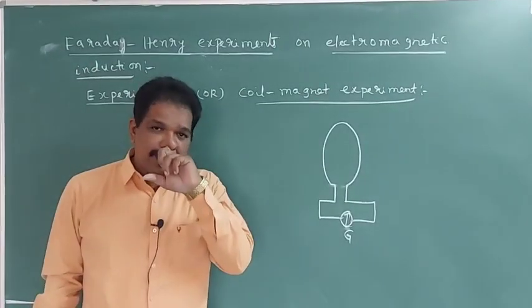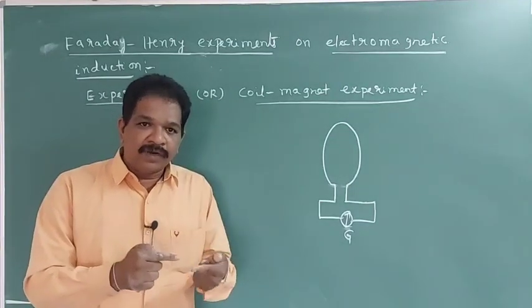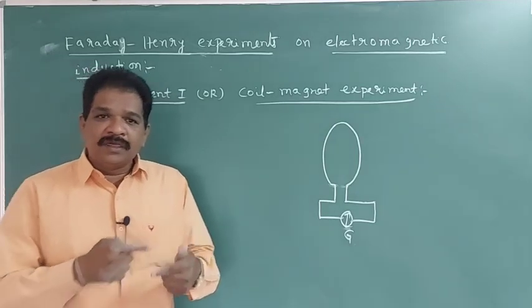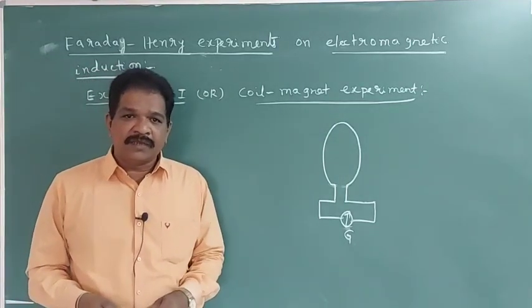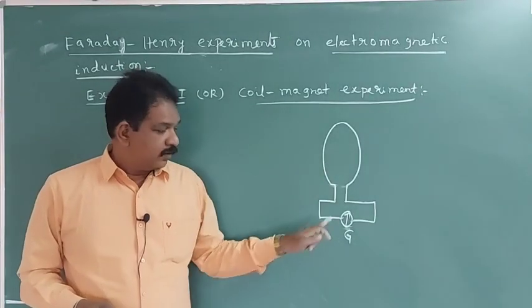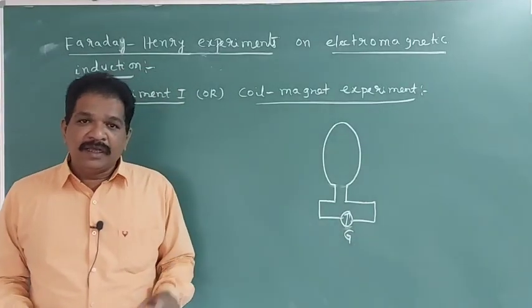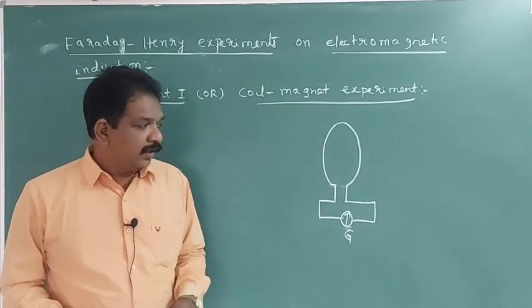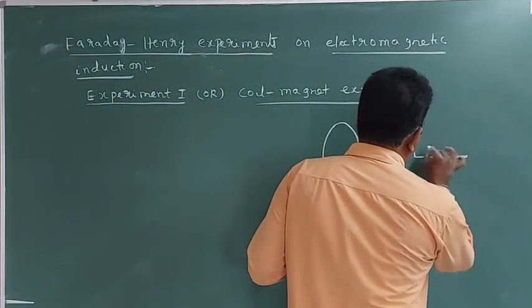One wire is there, wrapped in one turn or many turns. If the wire is wrapped, then it will be called a coil. They took a coil, and to the ends of that coil they connected a galvanometer. And here they took a bar magnet.